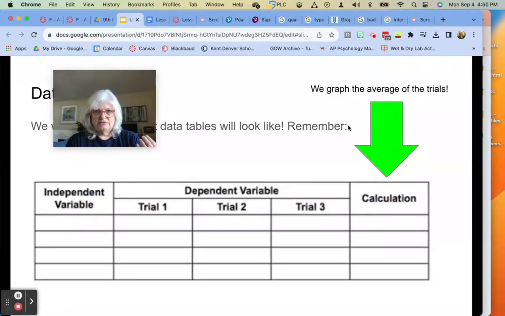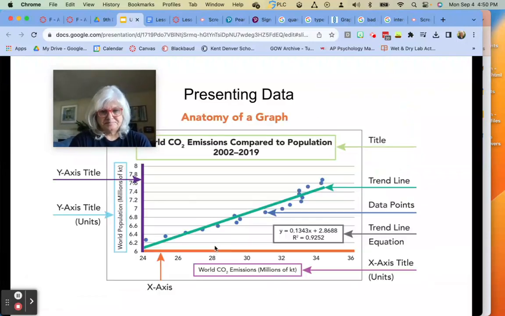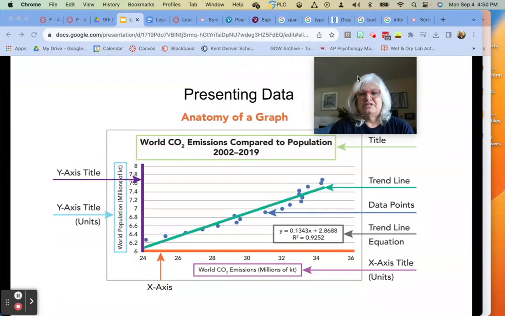If we have a number of trials, we're going to graph the average of those trials. A lot of times students will try to graph all the trials, and that gets really messy. So you're going to calculate the average of the trials together, and you're going to take a look and graph that. All right, presenting data.